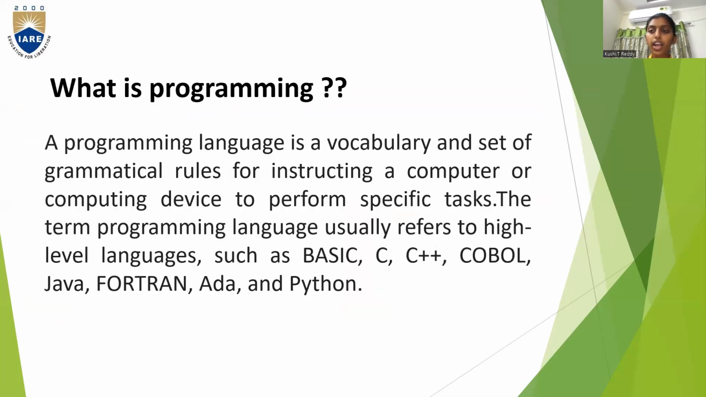So before going to know about algorithms and properties of algorithms, let us know about programming. Why is it important and what is programming first of all? A programming language is a vocabulary and set of grammatical rules for instructing a computer or a computing device to perform specific tasks. The term programming language usually refers to high-level languages such as BASIC, C, C++, COBOL, Java, Fortran, Ada, and Python.